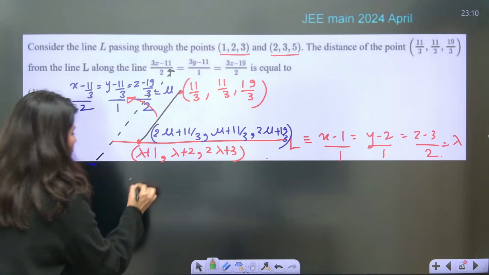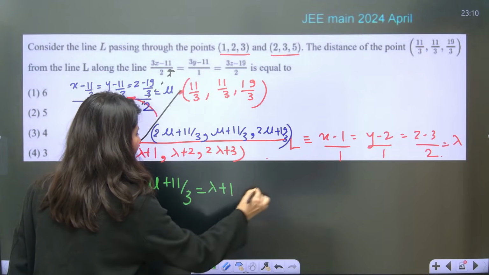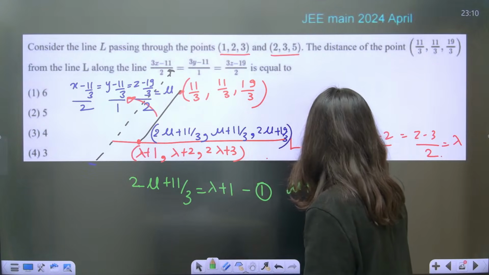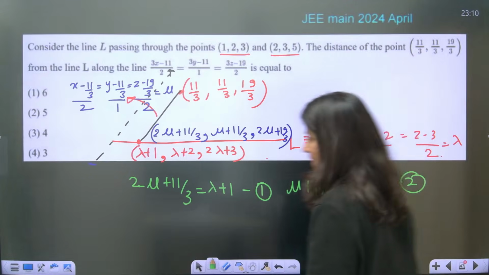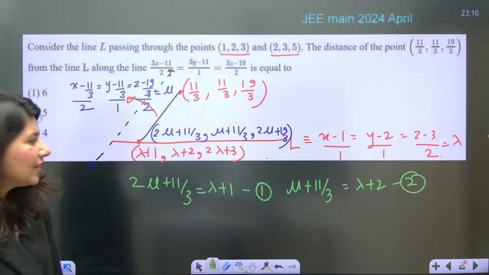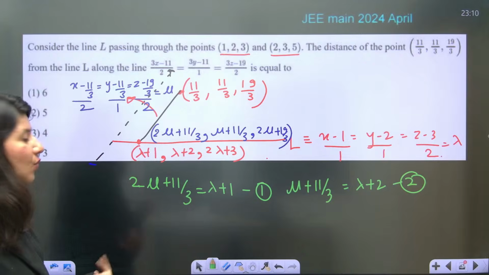Okay. So 2 mu plus 11 by 3 is equals to lambda plus 1, first equation. And mu plus 11 by 3 is equals to lambda plus 2. This is your second equation. What you can do is you can subtract equation number 1 and 2. It looks very easy to subtract equation 1 and 2.